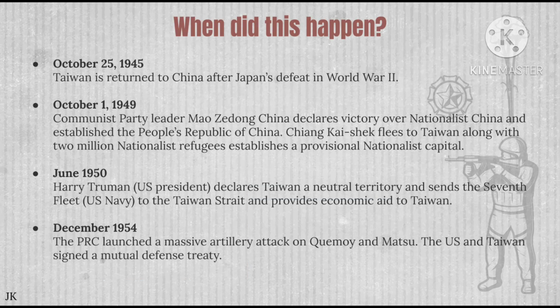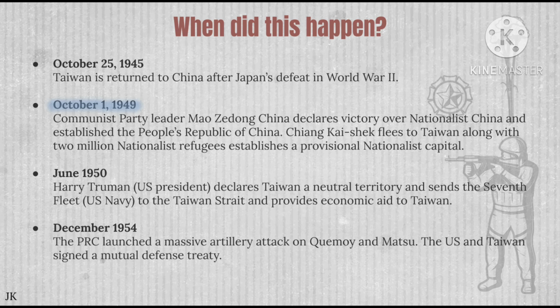So when did this happen? A brief timeline. October 25, 1945, Taiwan is returned to China after Japan's defeat in World War II. October 1st, 1949, Chinese Communist Party leader Mao Zedong declares victory over Nationalist China, which was led by Chiang Kai-shek, after 2 decades of civil war.